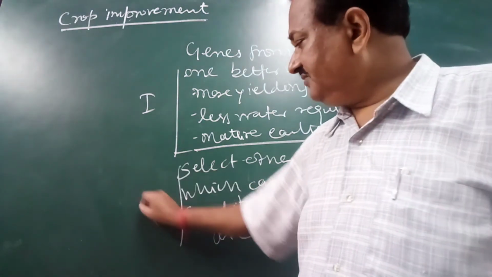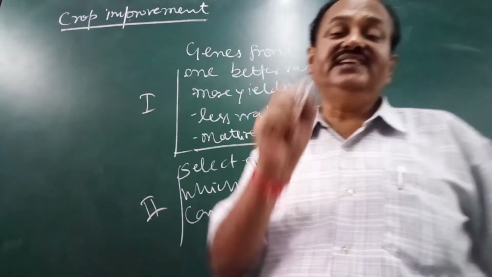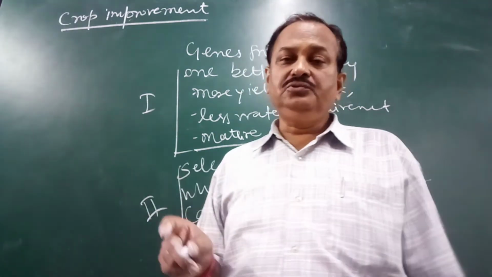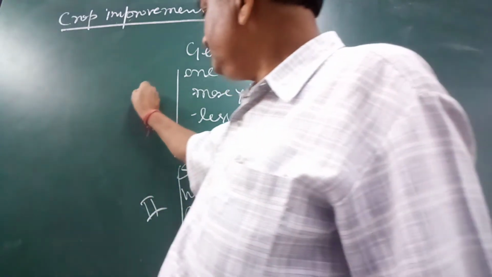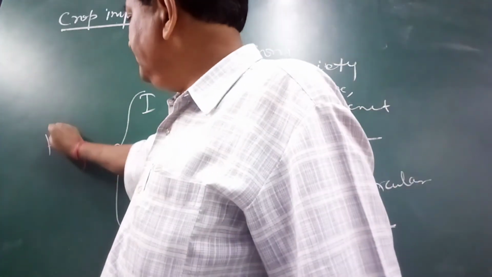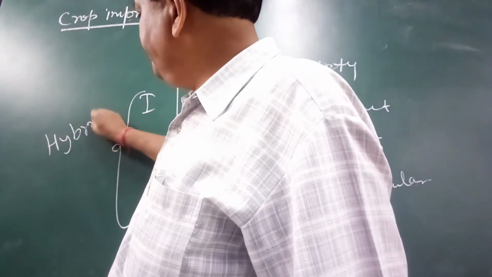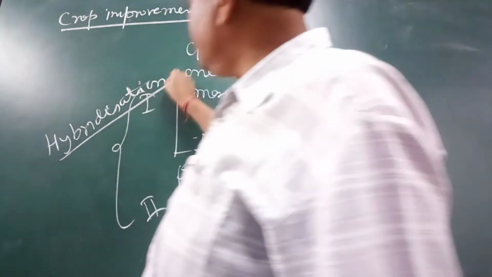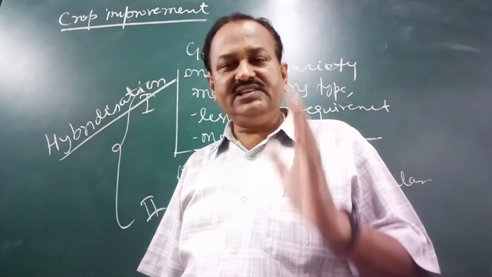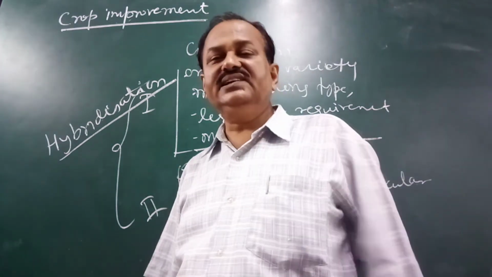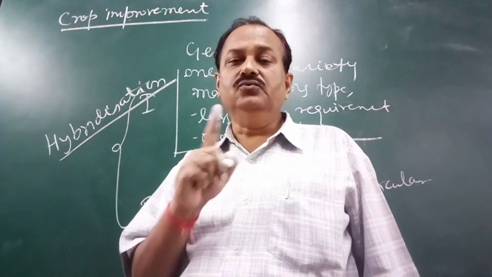are transferred through genetic engineering to the second variety, and then the two plants are mixed together, their genes are mixed together, and it is called hybridization. Hybridization is the process of mixing two different characters and making one character.